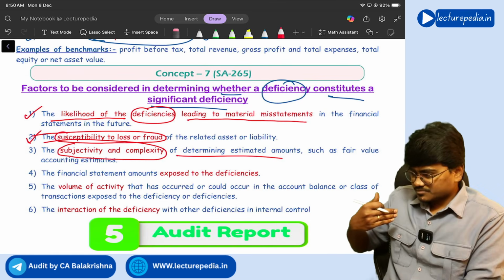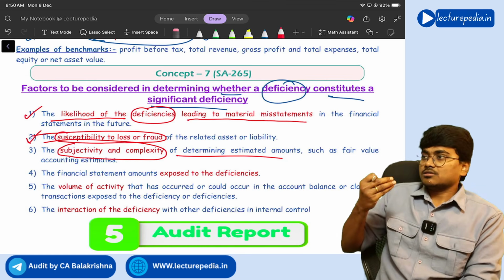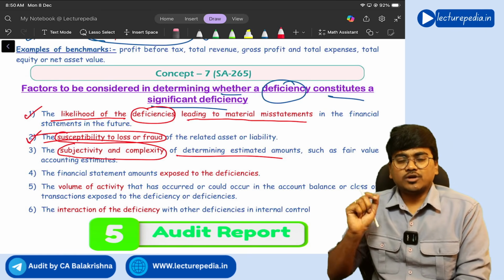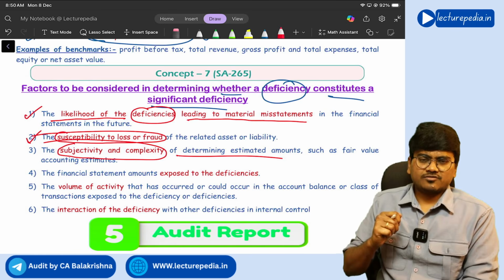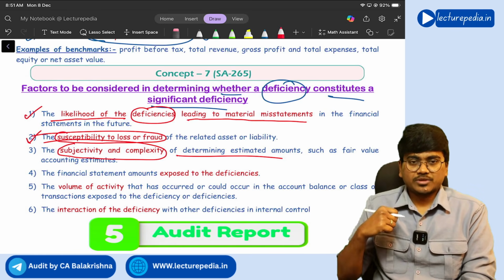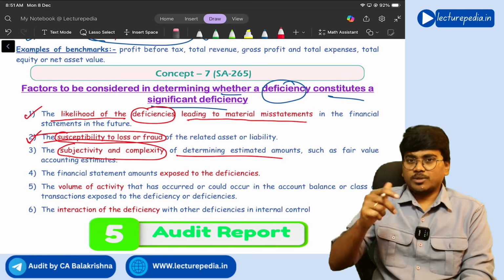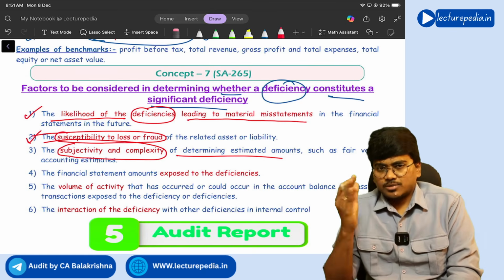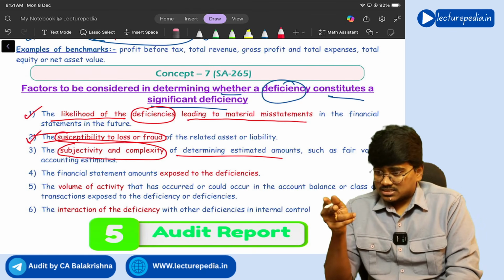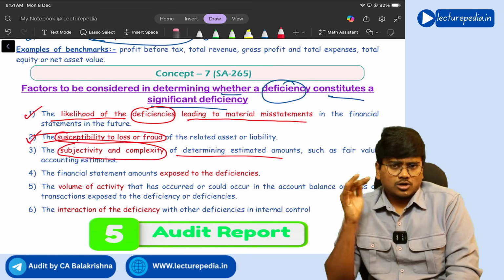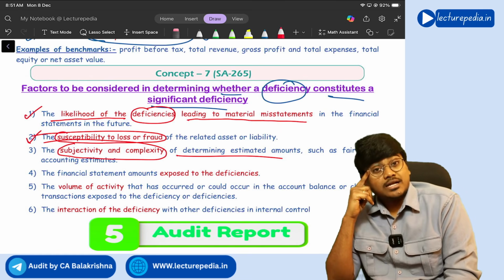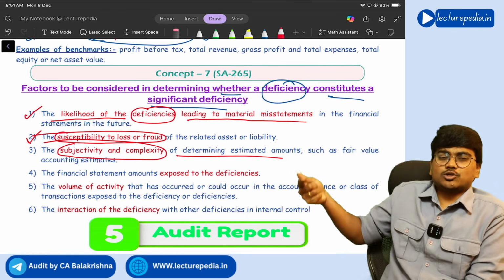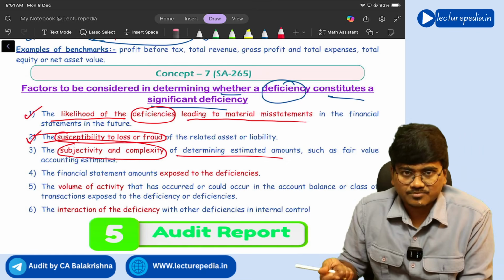Next, subjectivity and complexity of determining estimated amounts. Subjectivity means emotions of a person. Okay, so subjectivity means, let's say for example, provision for doubtful debts. While making provision for doubtful debts, subjectivity is involved. If you ask person A to make provision for doubtful debts, he might say that in the future 20 lakhs debtors will become bad debts. If you ask the same thing to person B, he might say that not 20 lakhs, 10 lakhs debtors only will become bad debts. So this is a subjective decision. So subjective decisions will vary from person to person because they are not based on facts, understanding.